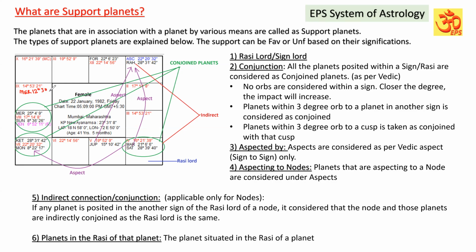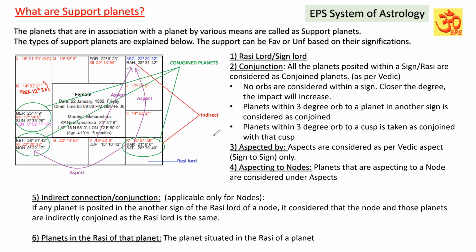It means the distance between this cusp and the planet is only within 3 degrees. So a planet which is close to another cusp within a 3-degree arc is considered as Mercury posted in the 8th house but conjoined with the 9th cusp. So that also has been considered.